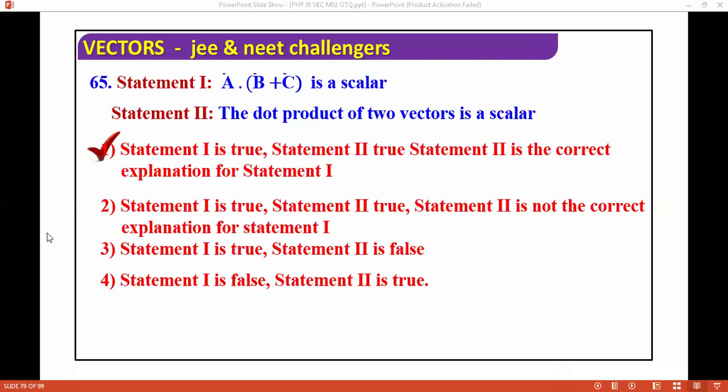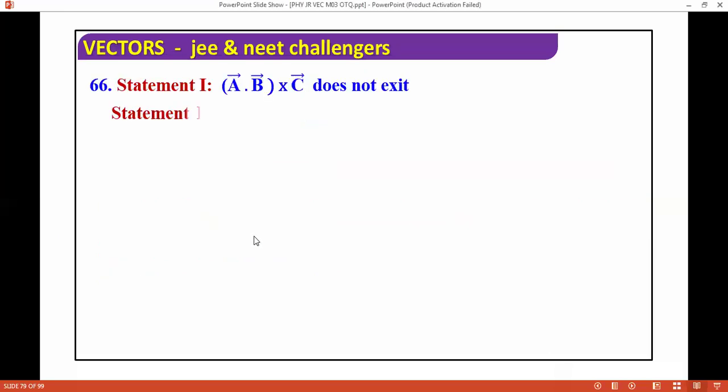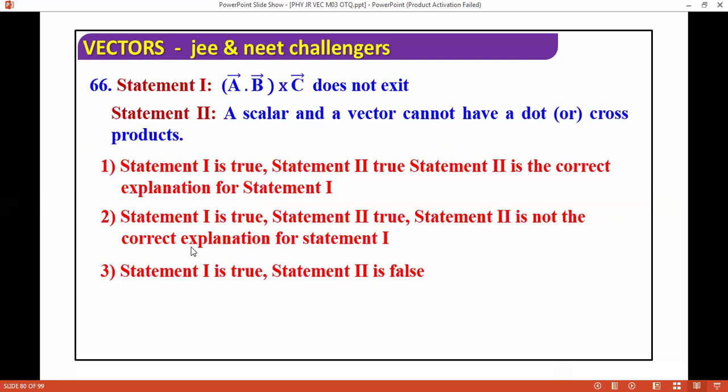Next, we are moving to the next question. a dot (b cross c) does not exist. A scalar and a vector cannot have a dot or cross product. If you take a scalar and a vector, how can you take the cross product? a dot b is a scalar, and cross c does not exist. Correct.